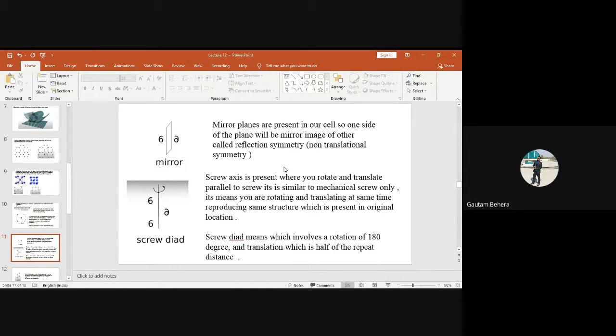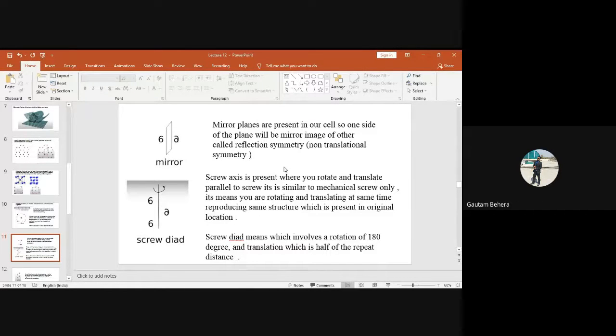You can also put the mirror plane in the diagonal direction. Will it be possible? Yes or no? Yes. In a rectangle, it won't be symmetrical. In the case of a rectangle, will it be a mirror image or not? Just have a look. Sir, it won't form a mirror image. Okay, fine. It won't be symmetrical.